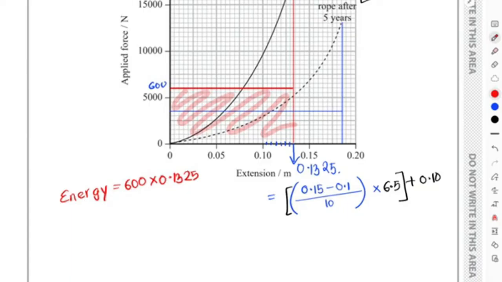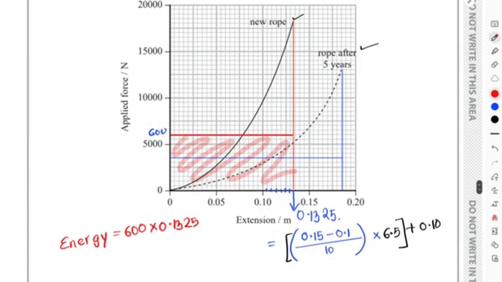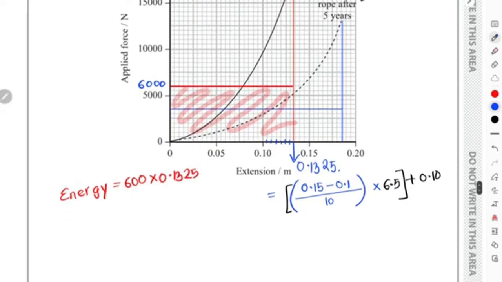That is almost 79.5. So that's 600, that is 6,000, because over here you're getting thousands on the y-axis, right? Sorry, so 6,000 with 0.1325, you're getting 795 joules.